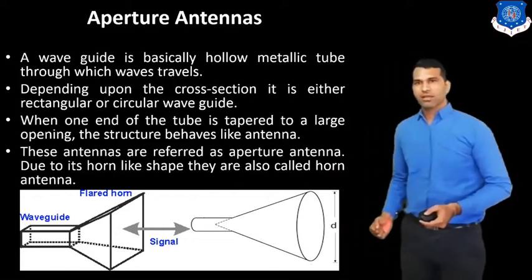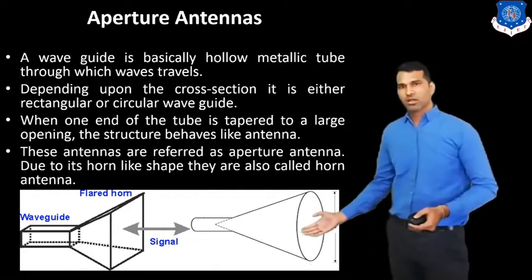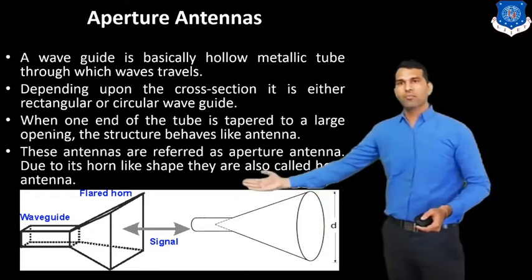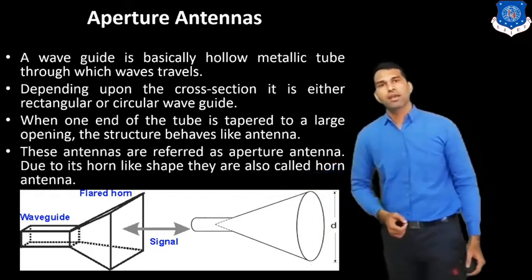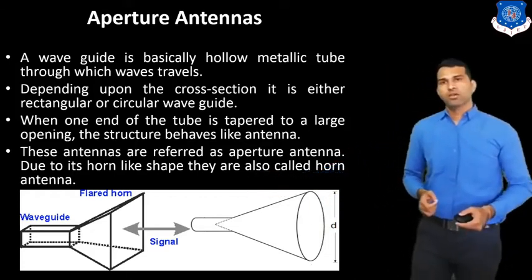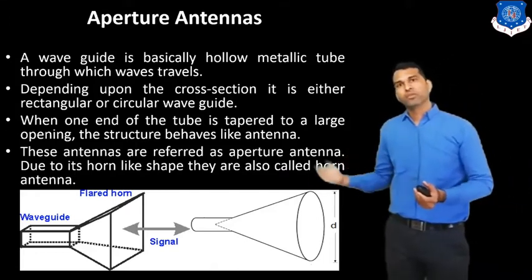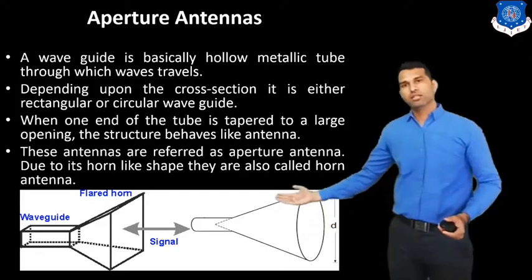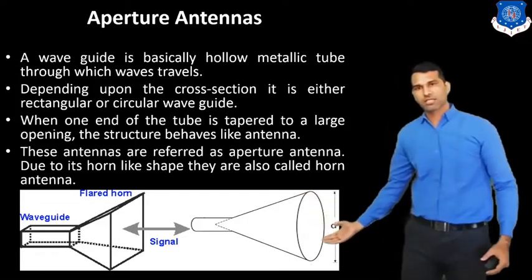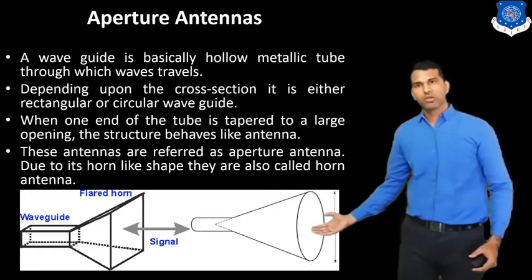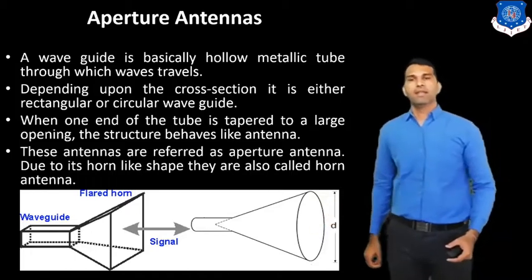You can see this is the circular horn, and this is the pyramidal horn, or rectangular horn. When we open one end of the waveguide, you can see this is a taper section of the circular waveguide. So it becomes the antenna.